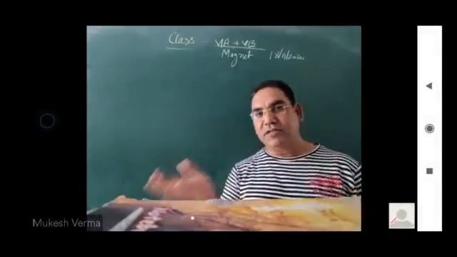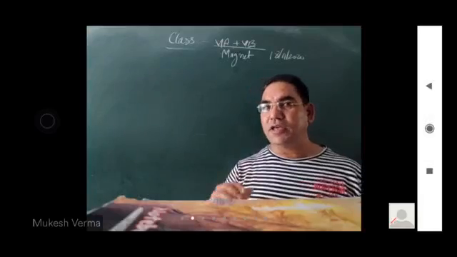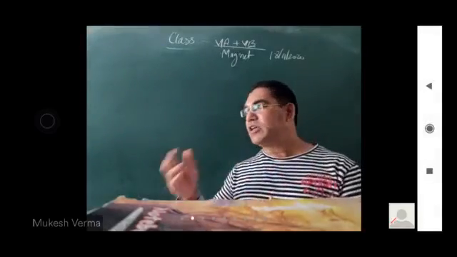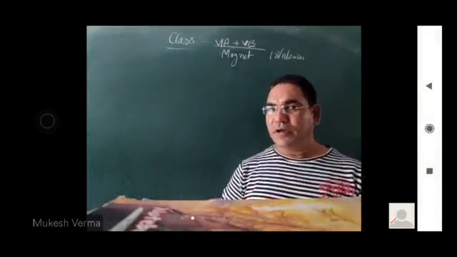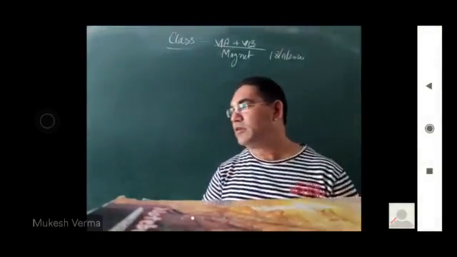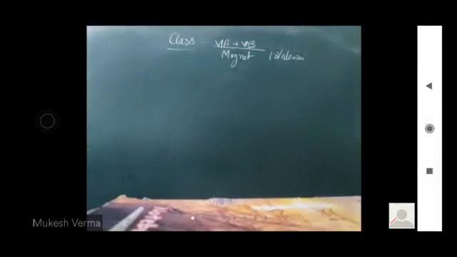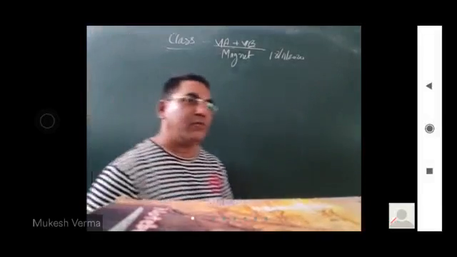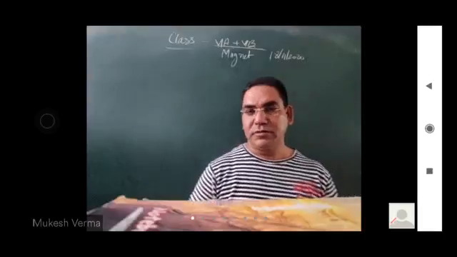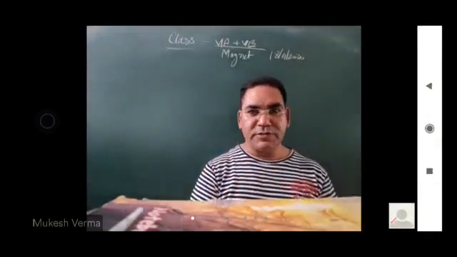Up to the last class, we have discussed the general concept of the magnet. A person, Magnus, was a shepherd, and from the name of the shepherd Magnus the term magnet comes.